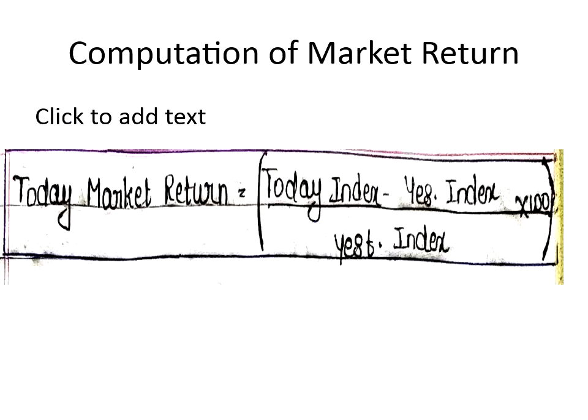Here, computation of market return, so that is today's market return is equal to today's index. Index, when I say index, it is what you have taken for your computation. Like you can take Nifty 50 or Sensex or Nifty IT index or Nifty auto index, like that. Okay, minus yesterday's index divided by yesterday's index multiplied by 100.